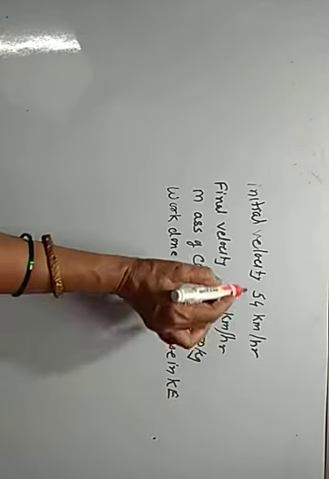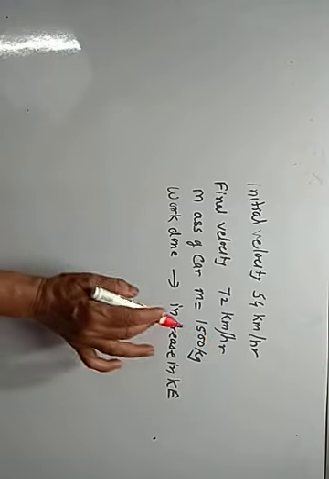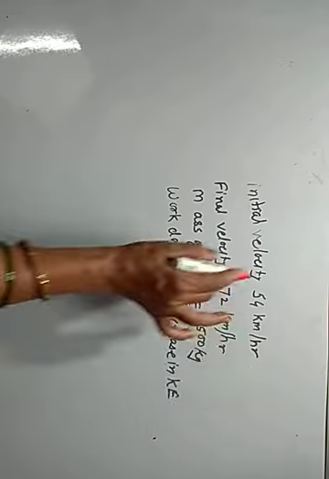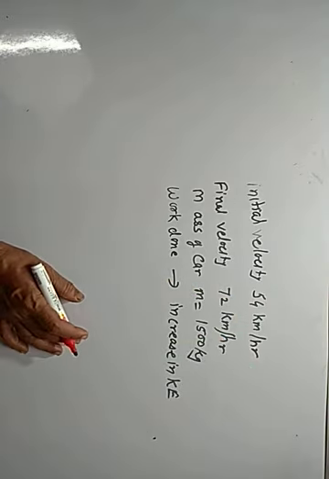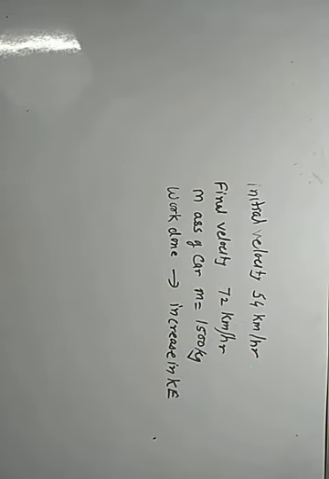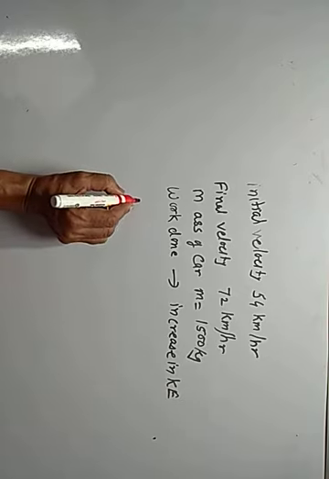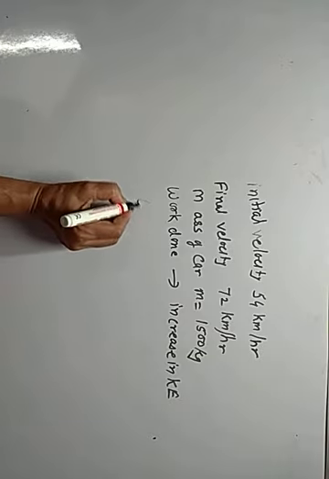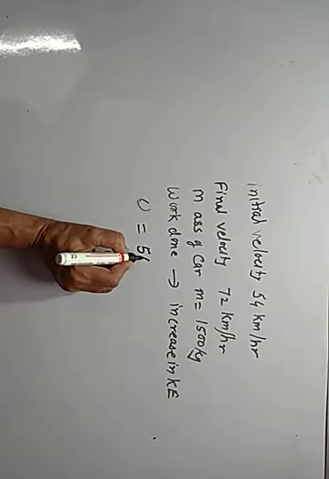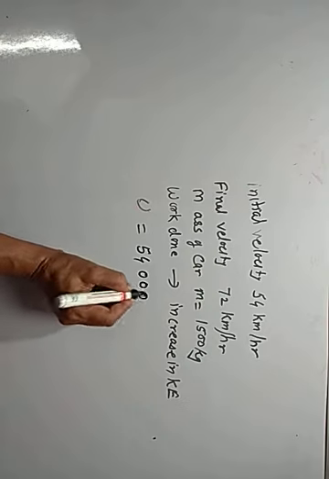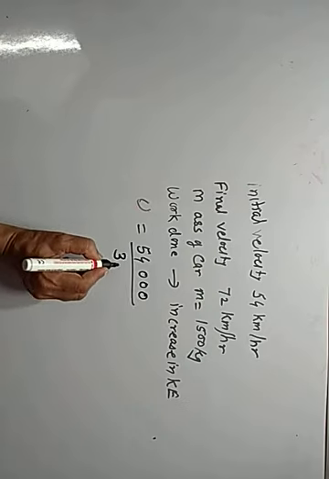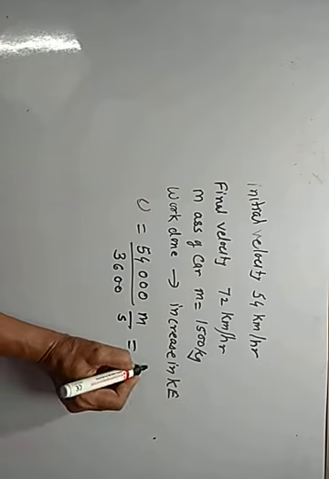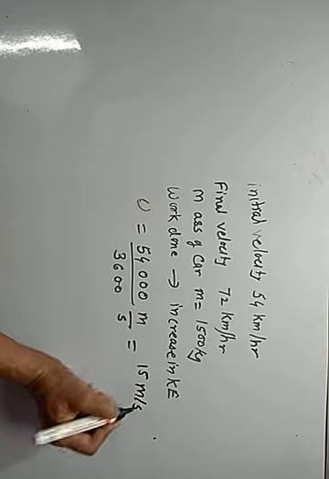But what is unit here given? It is kilometer per hour. What is here unit given? It is kg. So we have to convert these in MKS system. Kilometer per hour is commercial unit. It is not MKS system unit. So initial velocity u is equal to 54 kilometer, 3 zeros, upon hour, how many? 3600 second. This is meter per second. That gives us 15 meter per second.